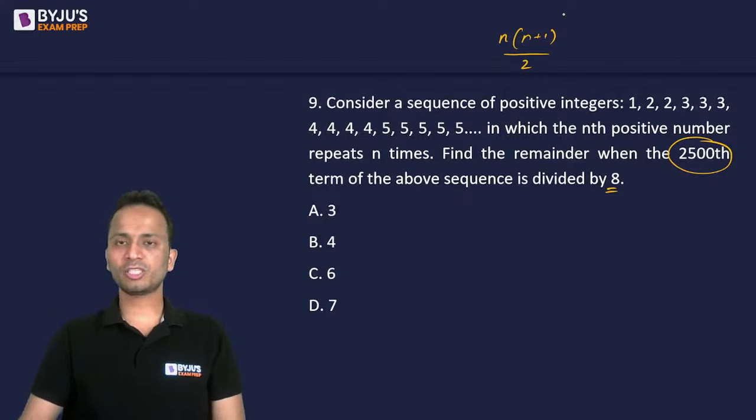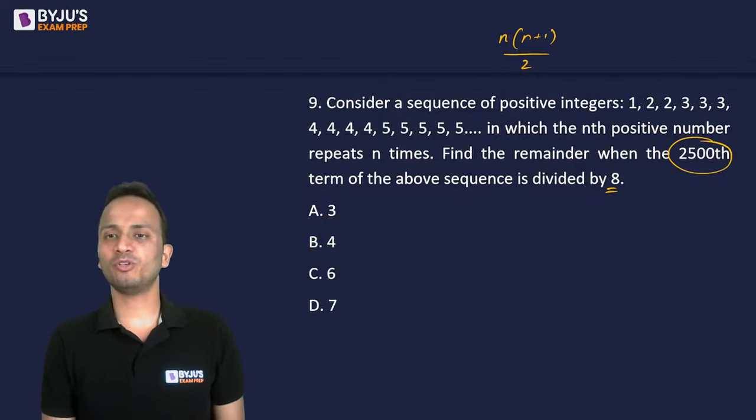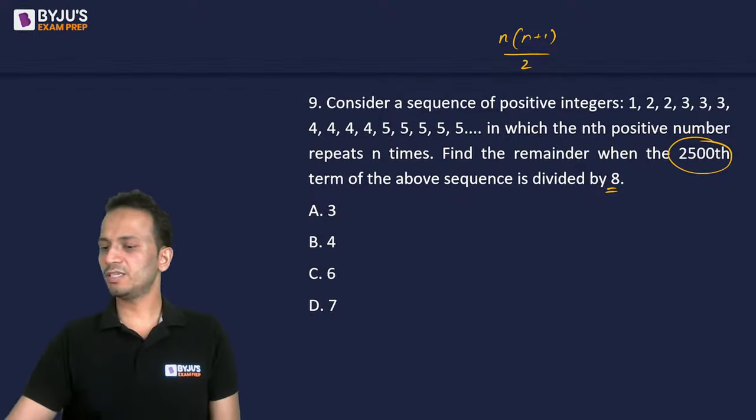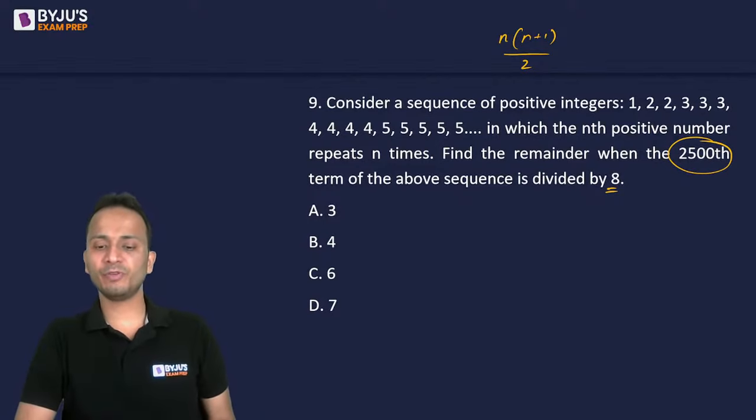The formula to be used will be n into n plus 1 upon 2, the sum of the first n natural numbers. I've given you a hint. Let's see how many of you will be able to use this hint to get the correct answer.